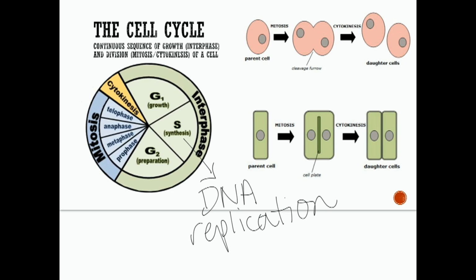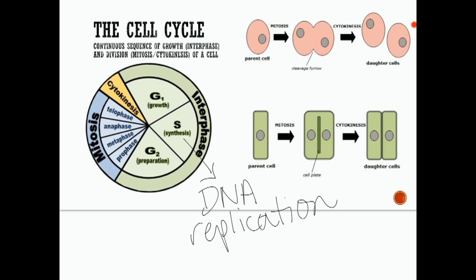So during mitosis, the nucleus of a cell actually divides into two daughter nuclei that each contain the same number of chromosomes as the parent nucleus, because remember, the DNA replicated. Following mitosis, the two nuclei are separated into two identical daughter cells during cytokinesis. Here's the parent cell, mitosis happens, you've got all these steps, and they finally pinch into two during cytokinesis. The cytoplasm divides and the two new cells are formed.